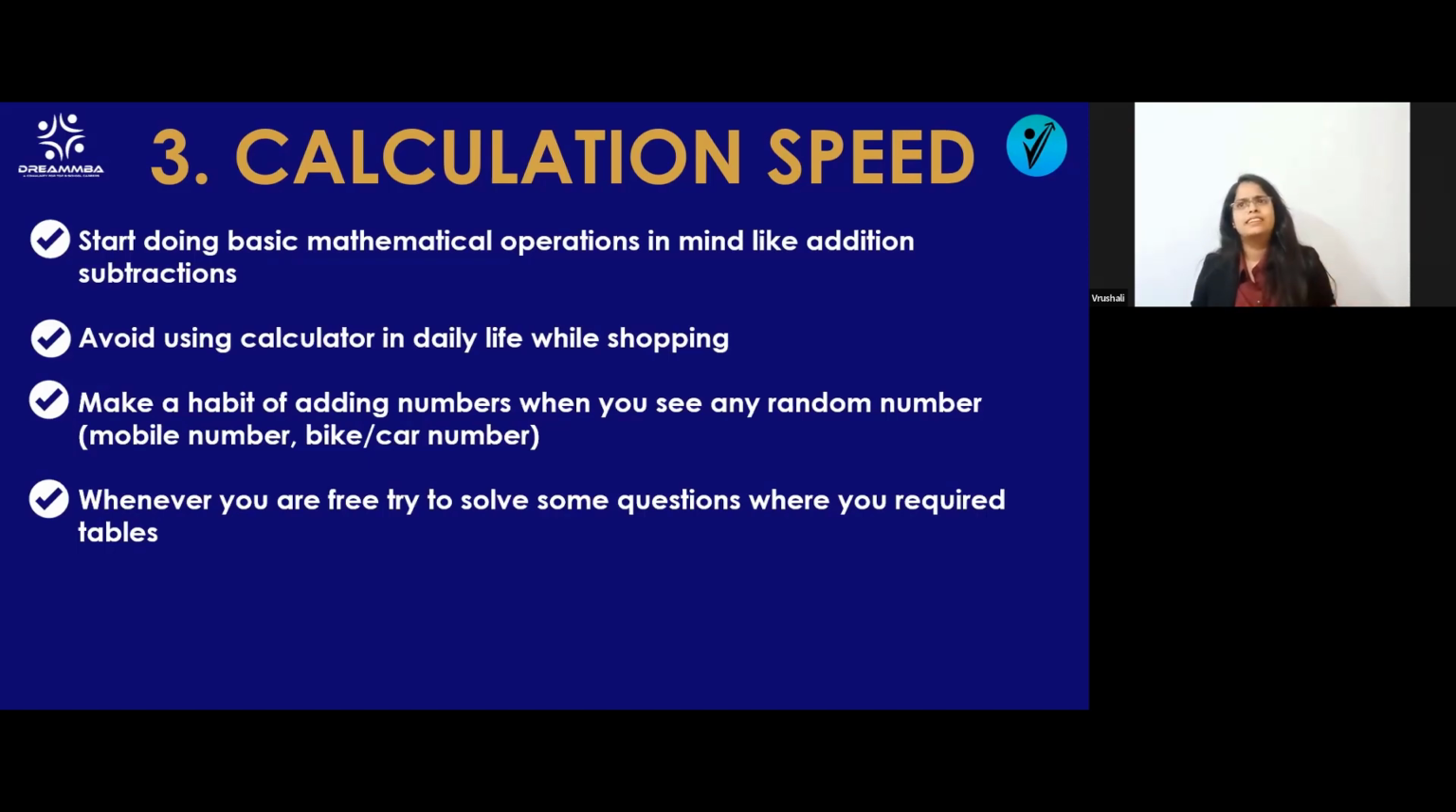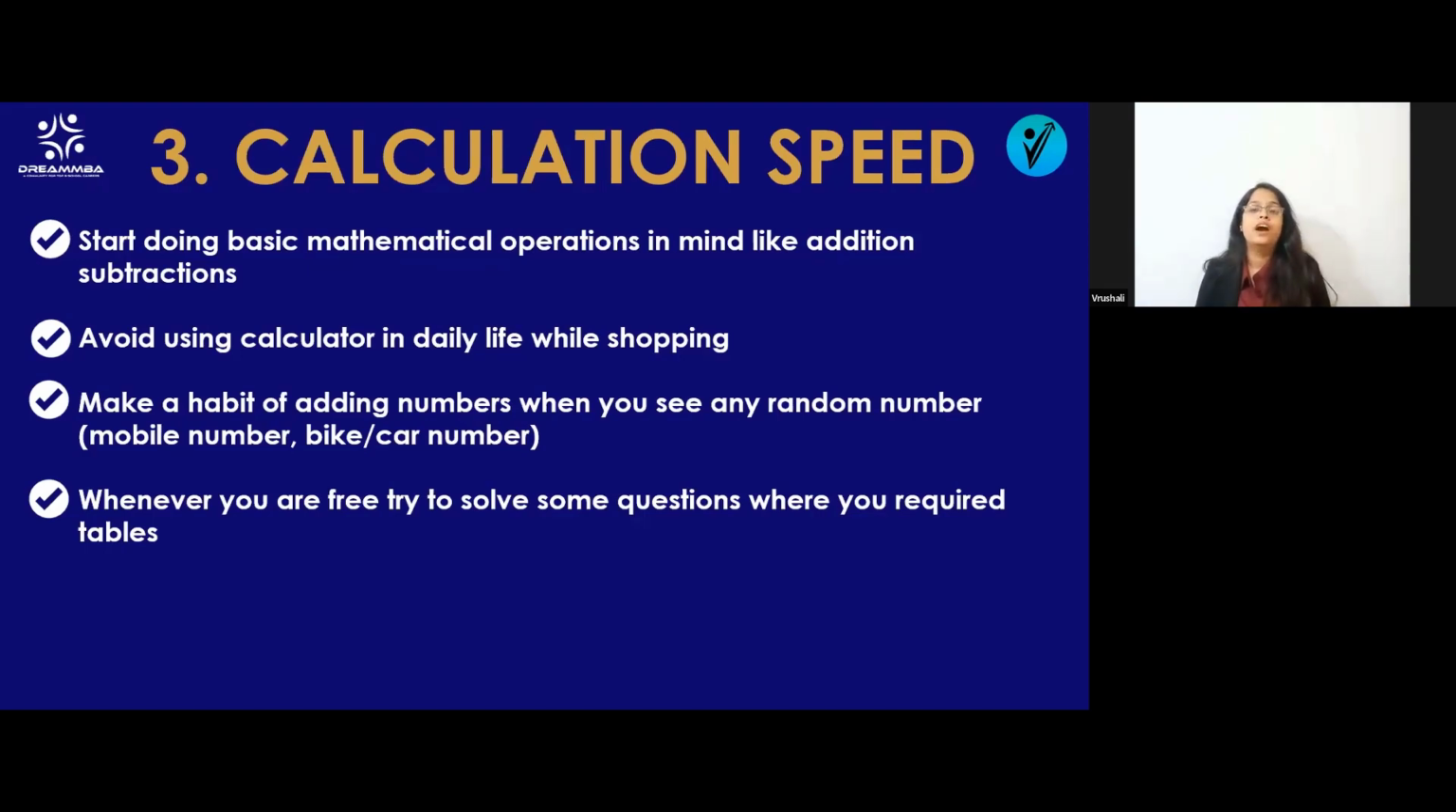You have to understand that some basic calculation, basic addition, I can do in my mind. You don't require a pen and paper. Try to avoid the pen and paper. Then avoid using a calculator in daily life also, like while shopping or while buying anything. There are so many things where we require basic calculation. At that time, you have to avoid the calculator. In college life, we have learned the calculator habit. All are habitual of the calculator, but we have to avoid that habit and do it in the mind itself.